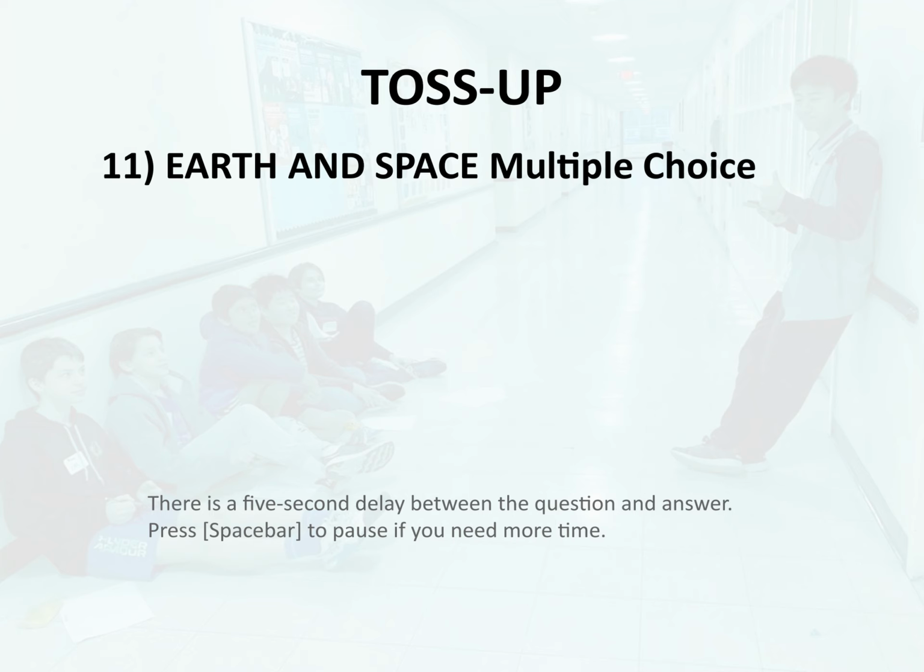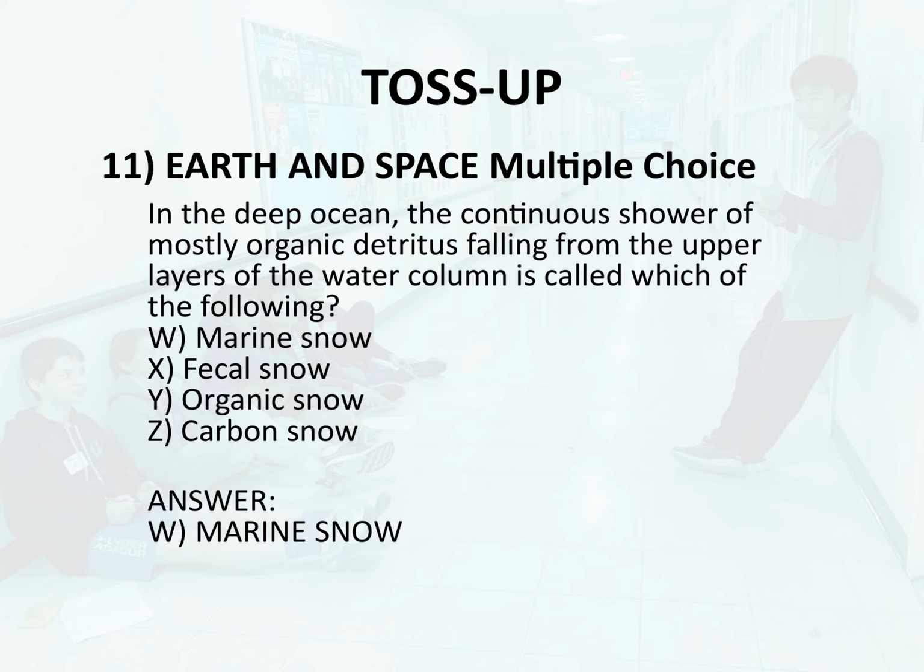Toss-up 11. Earth and space. Multiple choice. In the deep ocean, the continuous shower of mostly organic detritus falling from the upper layers of the water column is called which of the following? W. Marine snow. X. Fecal snow. Y. Organic snow. Z. Carbon snow. Answer. W. Marine snow.